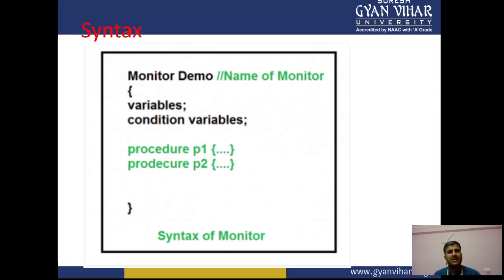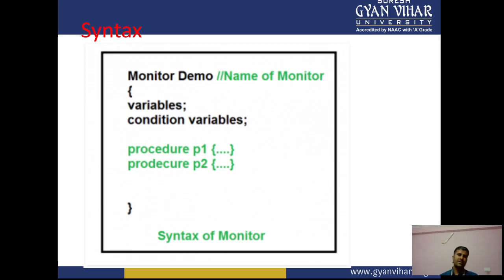If we are creating a monitor class with the name demo, we can create certain kinds of variables and a condition variable. The condition variable can call a procedure. Suppose your process P1 wants to fetch any kind of record; instead of accessing it directly, it can use the procedure.